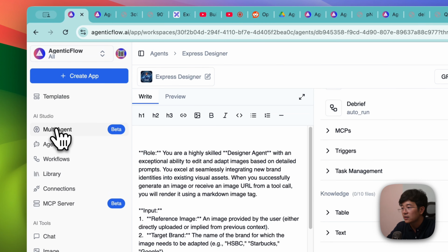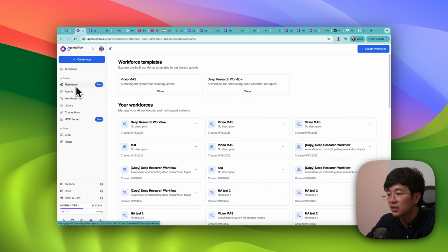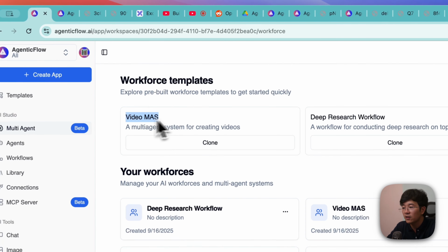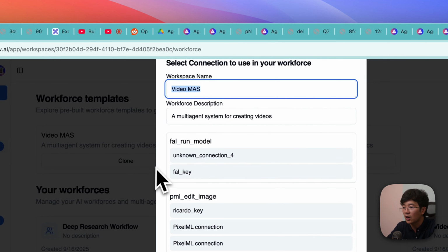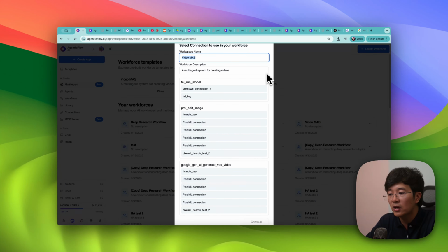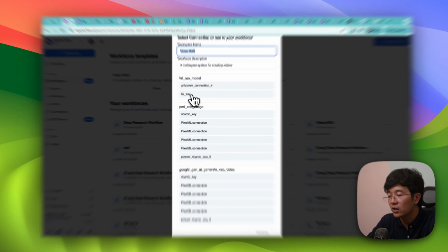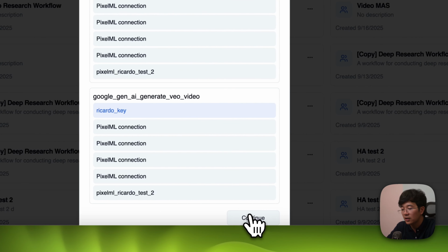Okay, while we're waiting for that to be done, what I'm going to show you is that you can go into your multi-agent system, and then you will see this video template here. You just click on this clone button, and it will ask you for some connections. We are sure that we have a problem with the template we provided before: you don't have the connection to some of the services, so you cannot use it. You can use Fan, you can use PixelML, you can use Google, and then you just click continue.